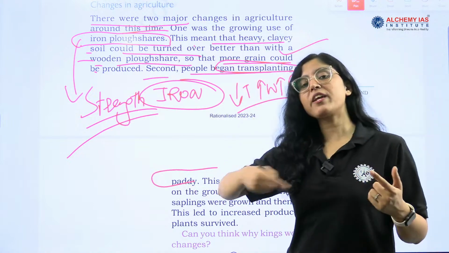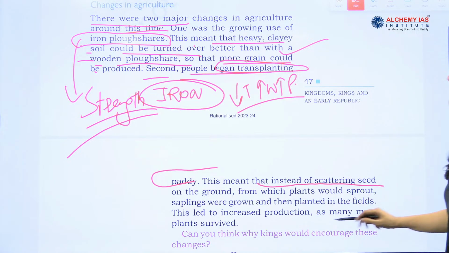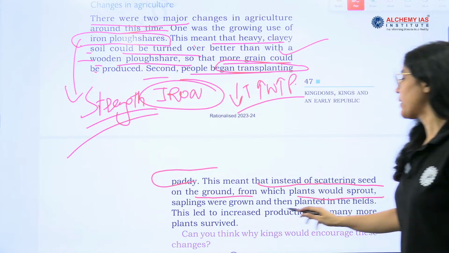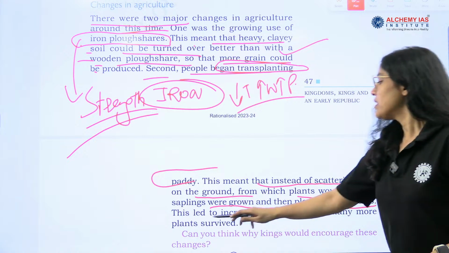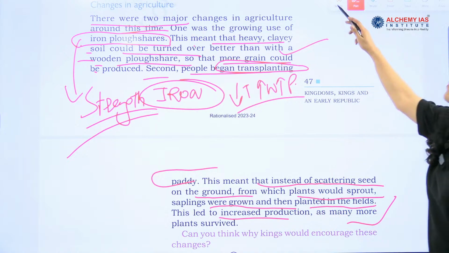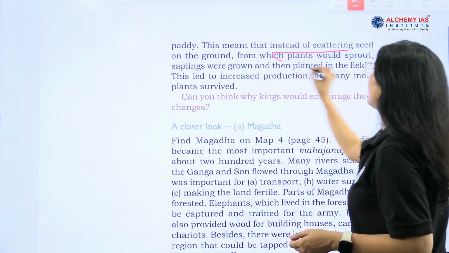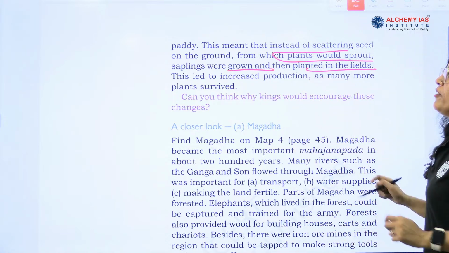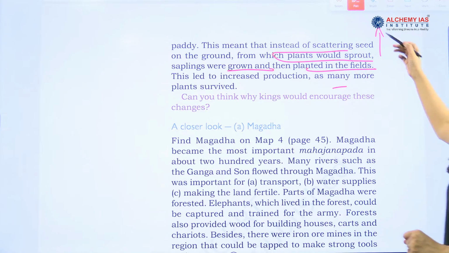Now, the system of agriculture also changed. They were transplanting paddy instead of scattering seeds on the ground. Right? What they were doing? Plants would sprout, saplings were grown and then planted in the field. This led to increased production. They were doing it in a very proper way: planting the sprout, then saplings were grown and then planted in the fields. And with this activity, there was an increase in productivity, production.